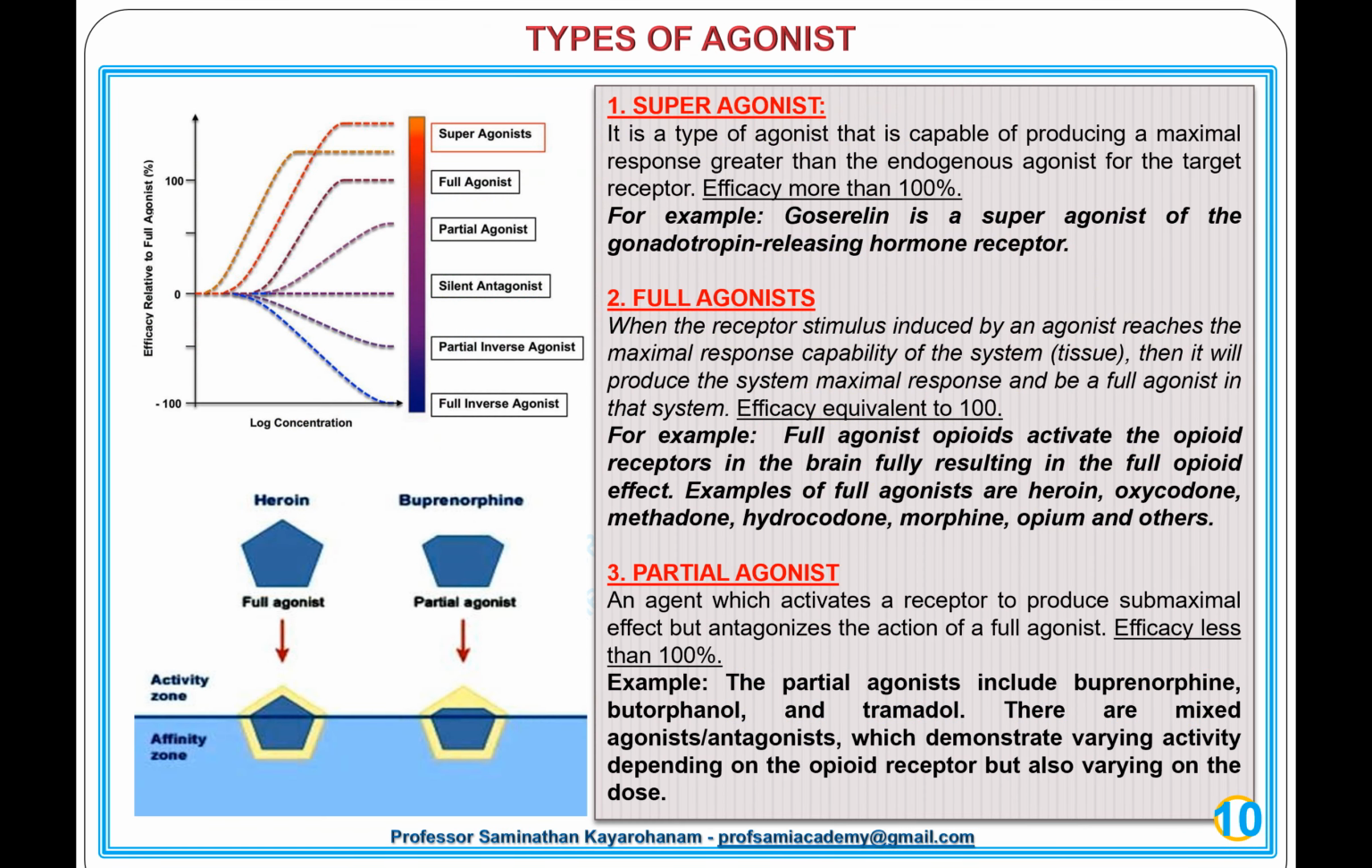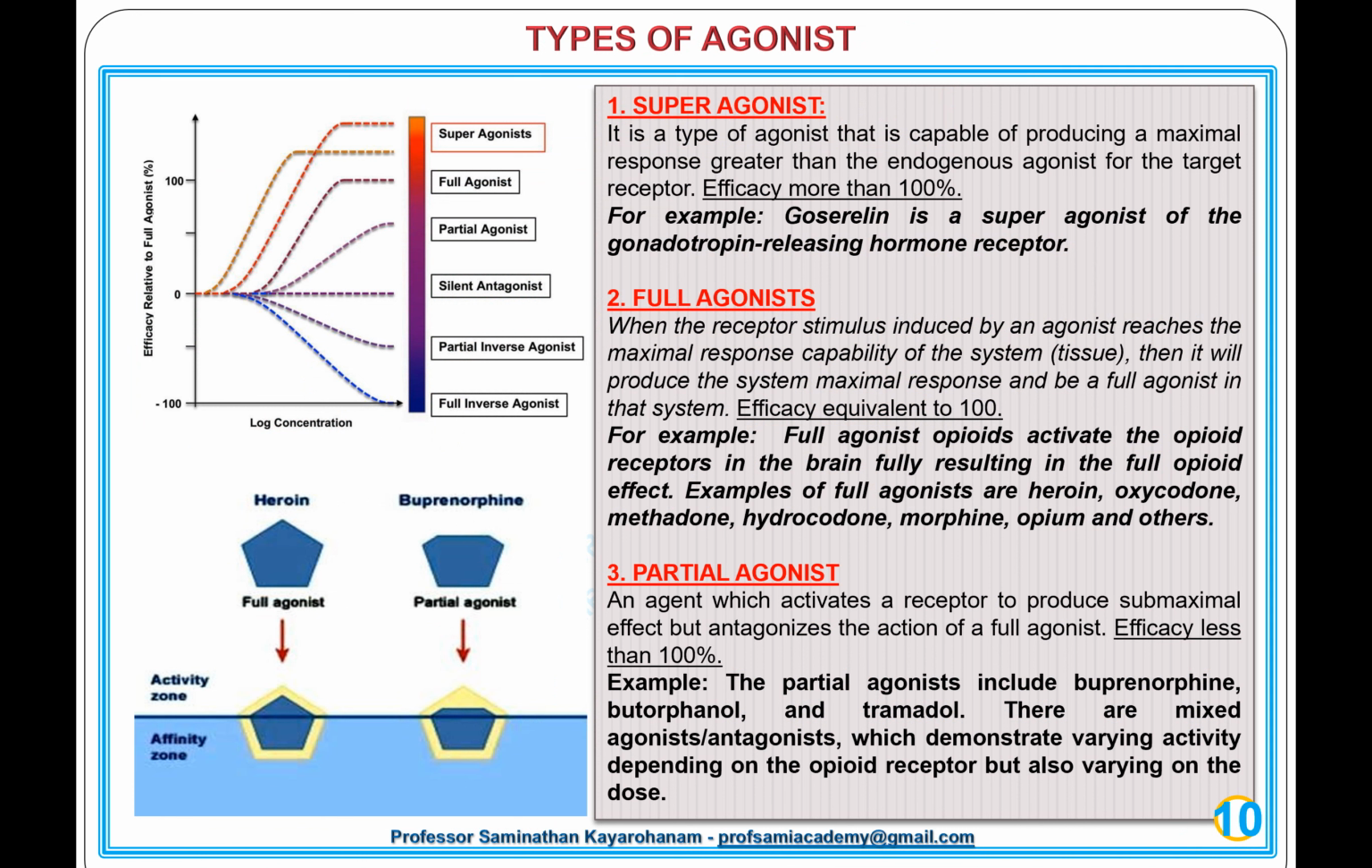Next slide. Types of agonists. 1. Superagonist. It is a type of agonist that is capable of producing a maximal response greater than the endogenous agonist for the target receptor. Efficacy is more than 100%. For example, goserelin is a superagonist of the gonadotropin-releasing hormone receptor.